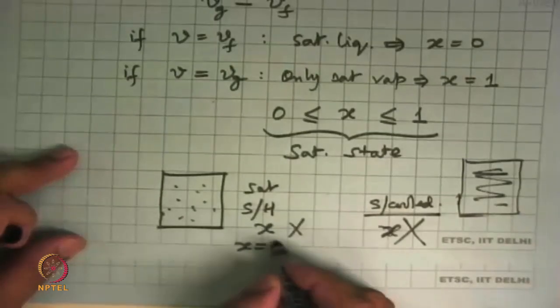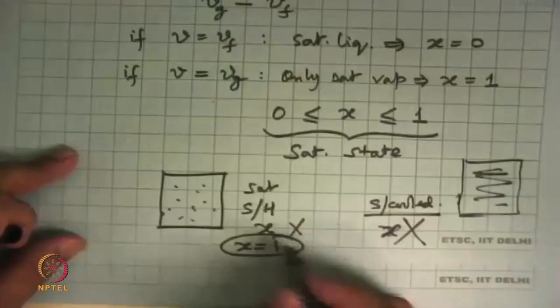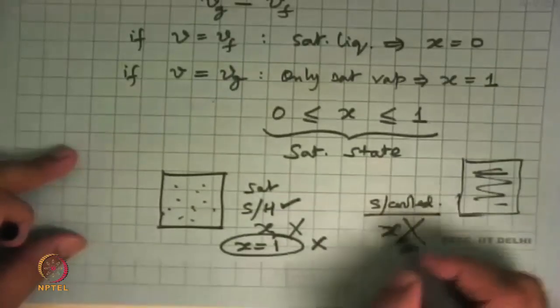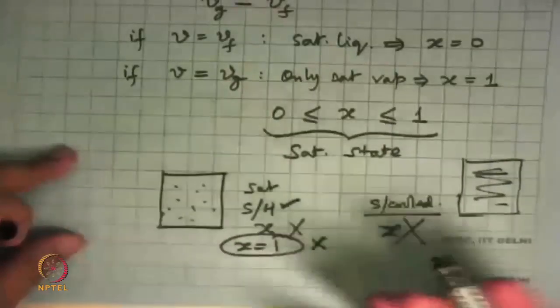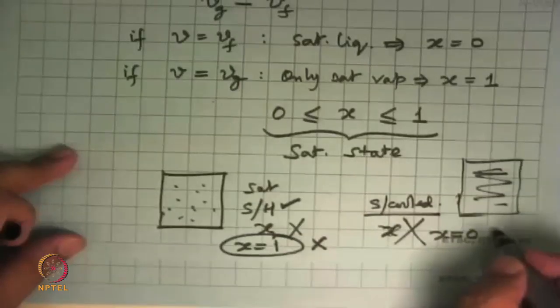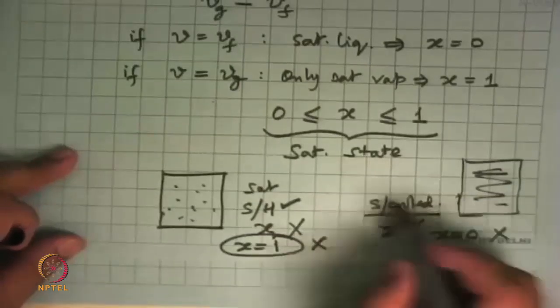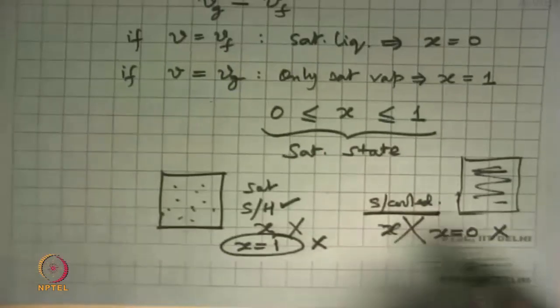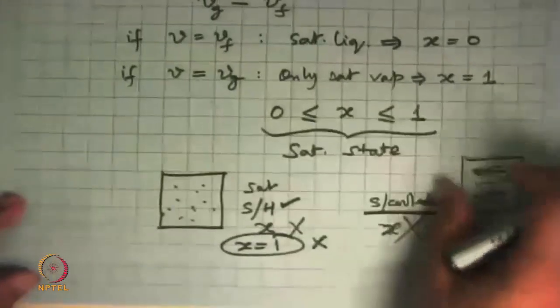Sometimes somebody will write X is equal to 1, even though it is a superheated state. That's wrong. And same thing, if subcooled liquid is there, one says, no, there is only liquid there. Since only liquid is there, X is equal to 0. That's incorrect, because the state is subcooled, and for that, dryness fraction is not defined. So you need to take care of this.